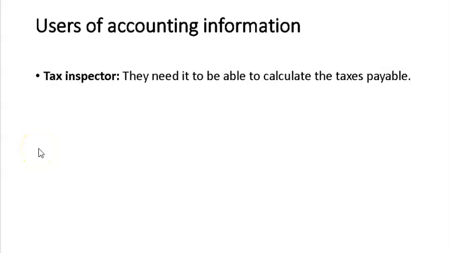And the next one is the tax inspector. They need it to be able to calculate the taxes payable. They need accounting information so that they can see whether the taxes of this business are payable or not. If they are not payable, they will leave it. Of course, this is the rule of the government. Almost in every country, this is the rule of government.